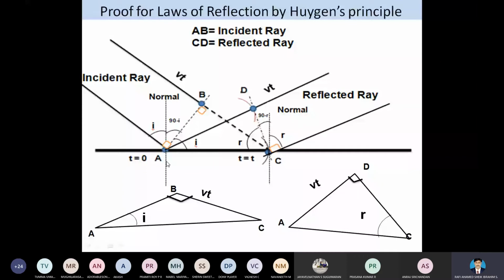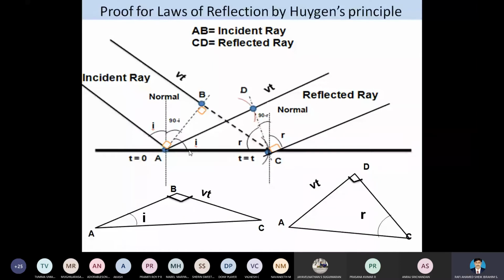The incident ray, the reflected ray and the normal to the reflecting surface lie in the same plane. The reflecting surface means this dark line, which is called the reflection surface. So this is the proof.